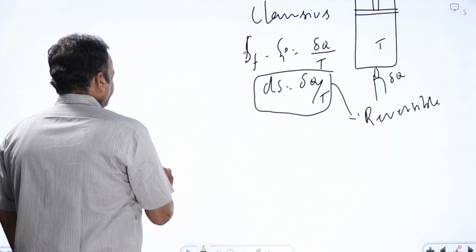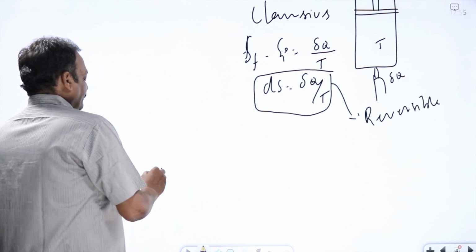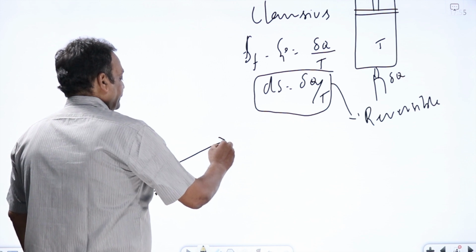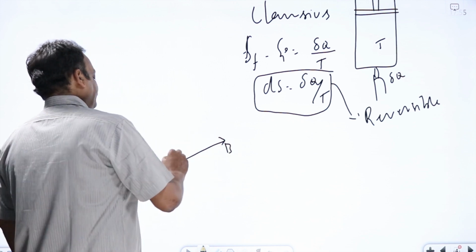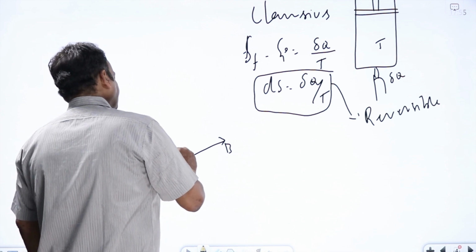Take a very crude example. Some system is at a point A. In taking the system from point A to point B, suppose I have given 10 joules of heat to the system. Heat given to the system is positive.